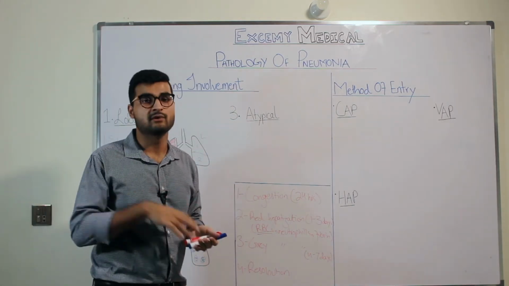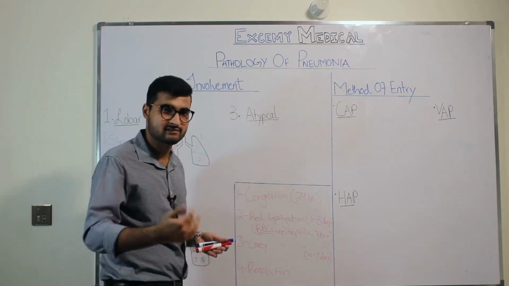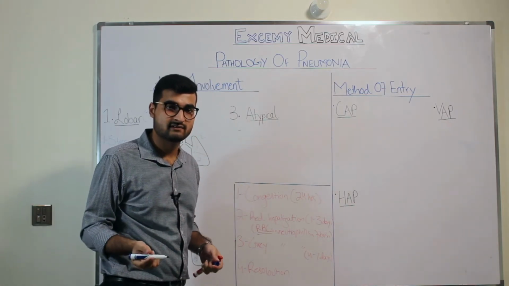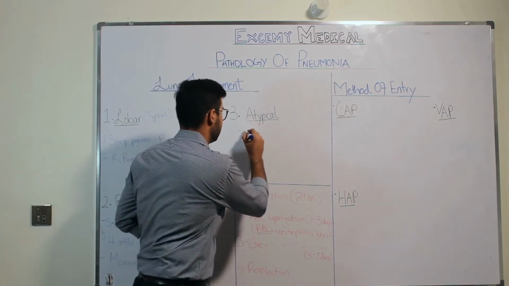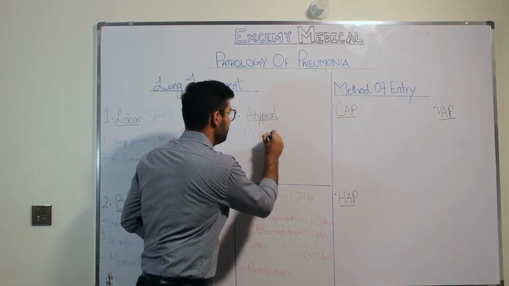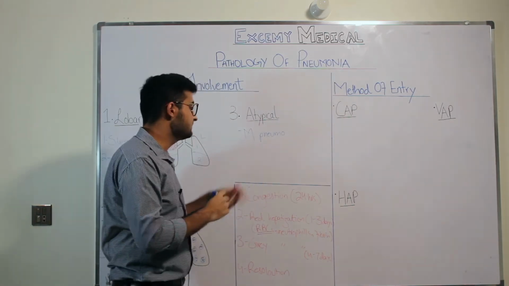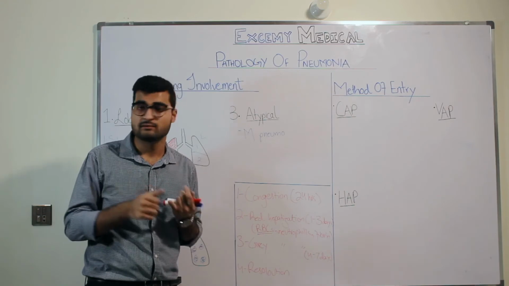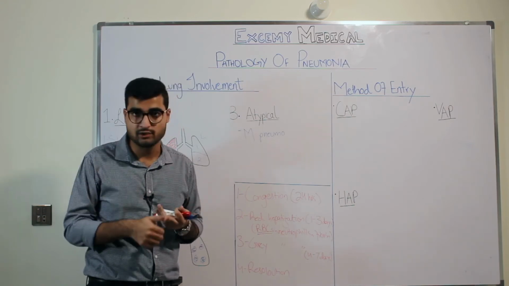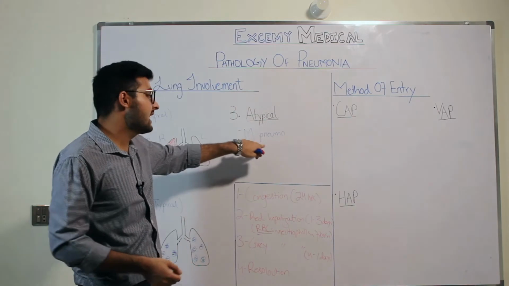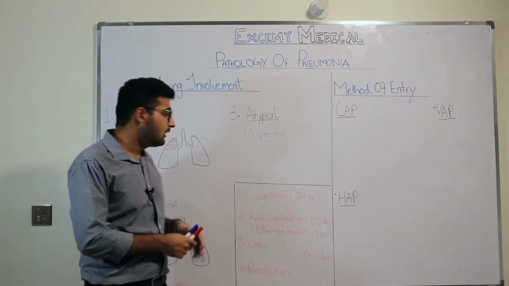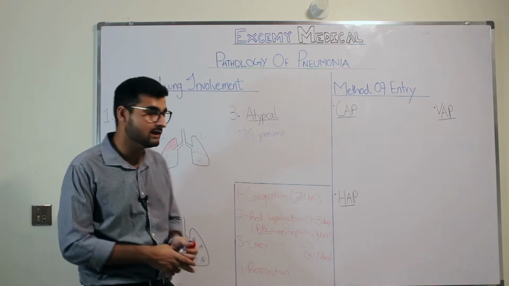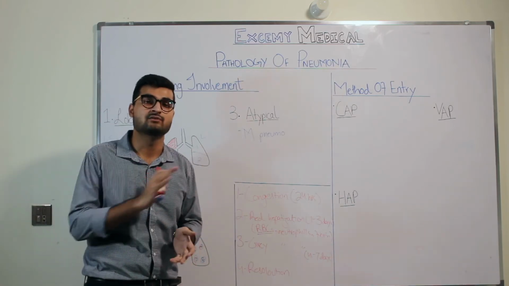So let's talk about the different organisms in atypical pneumonia, and then we'll see what happens. The first organism that we'll be discussing is Mycoplasma pneumoniae. Now, Mycoplasma pneumoniae usually happens in people who live in college dorms. It could be students who go to colleges or universities and live in dorms, or military recruits, because people trained in the military also live in dorms due to training, which is why Mycoplasma pneumoniae is common in people living in dorms.